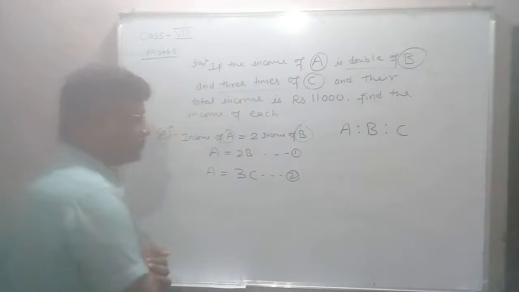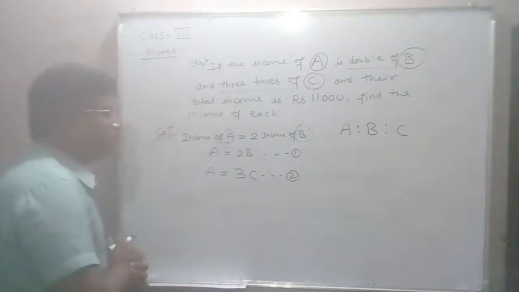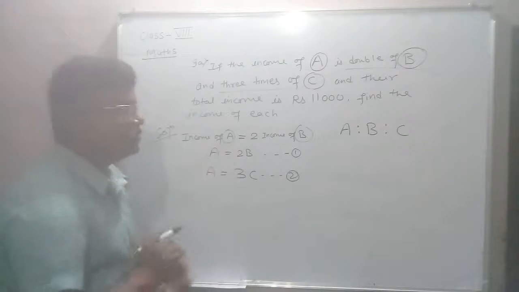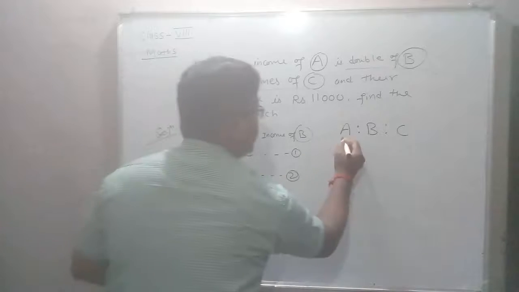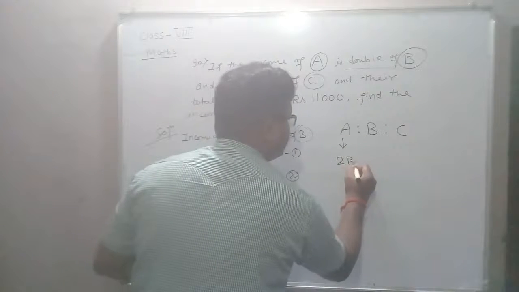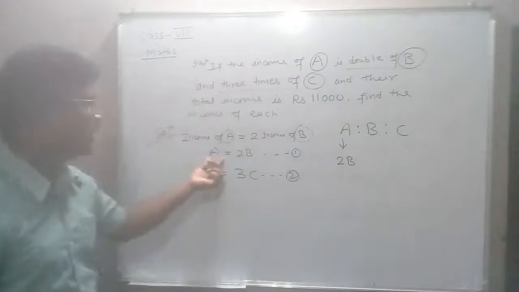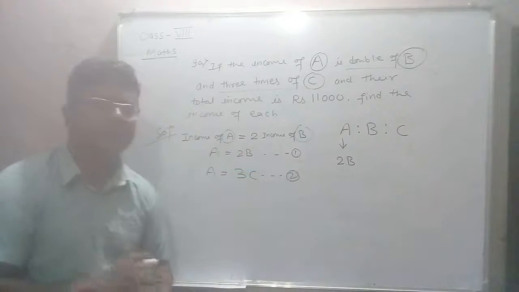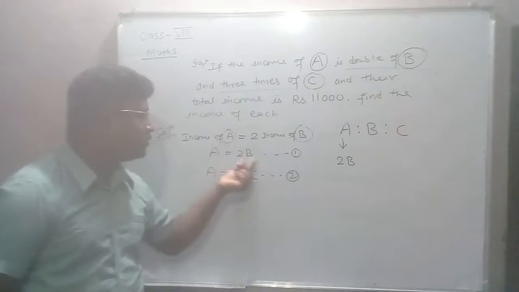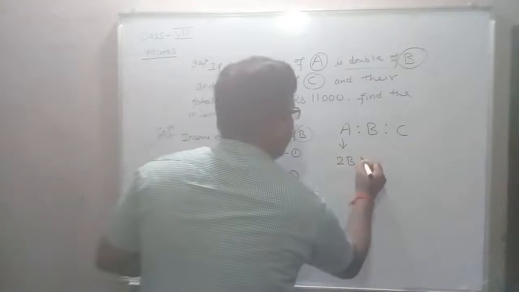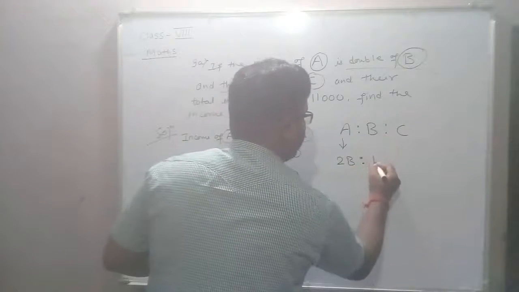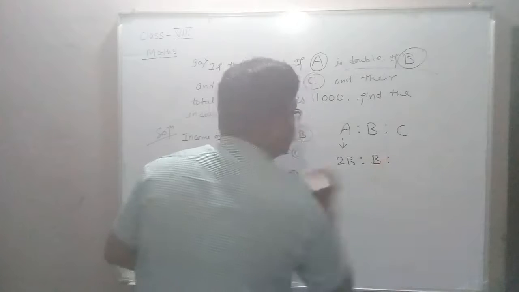A is equal to 2B, means income of A is equal to 2 times the income of B. So in place of A, can we write 2B? According to this condition, I can write it here, and this B, write as it is.